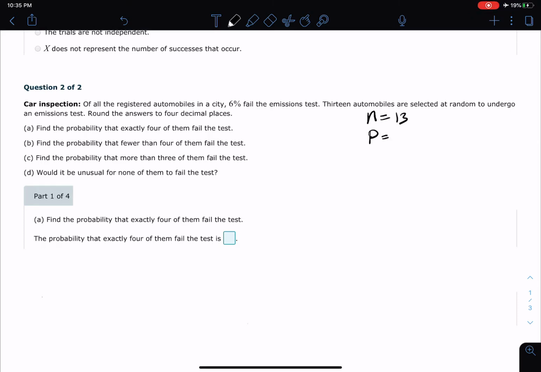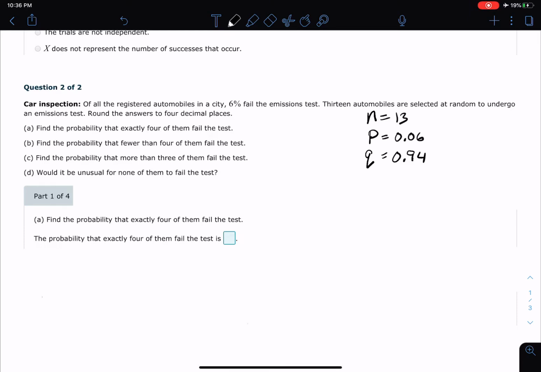Because we're testing for failures of this car inspection. So that means our p-value is going to be 0.06 or 6%. Well, we know with a binomial distribution, the p-value and the q-value are complements. So therefore, the q-value must be 0.94.